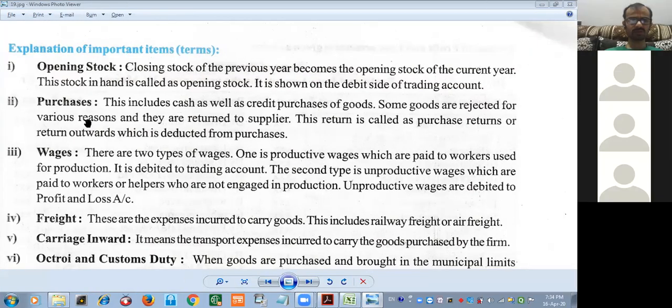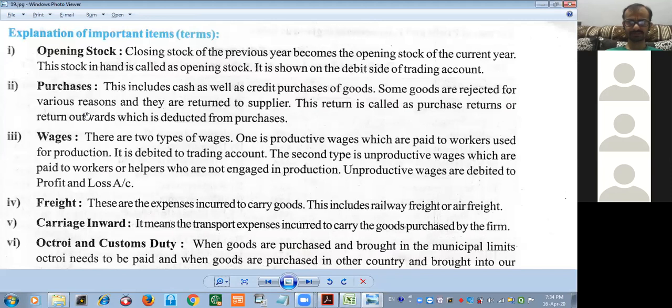Now, this is about stock purchases. This includes cash as well as credit purchases of goods. Some goods are rejected for various reasons and they are returned to the supplier. This return is called purchase return or return outward, which is deducted from purchases. Again, remember when I say purchases, it means both cash as well as credit purchases.